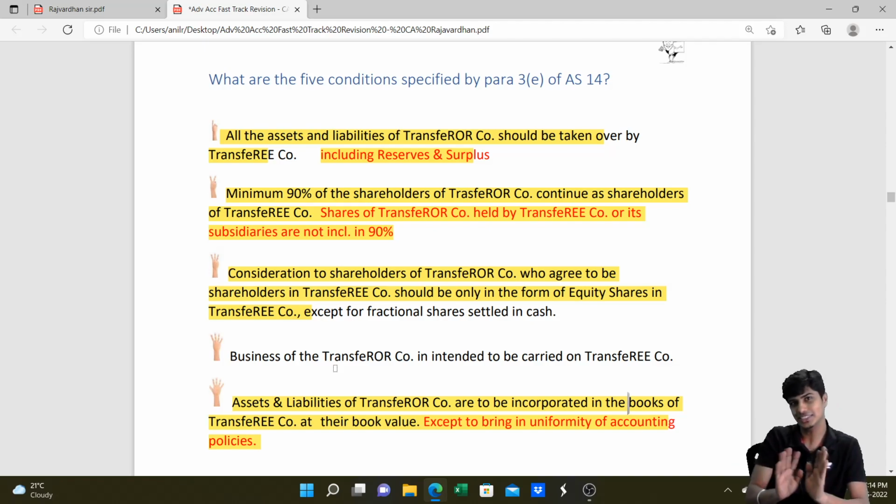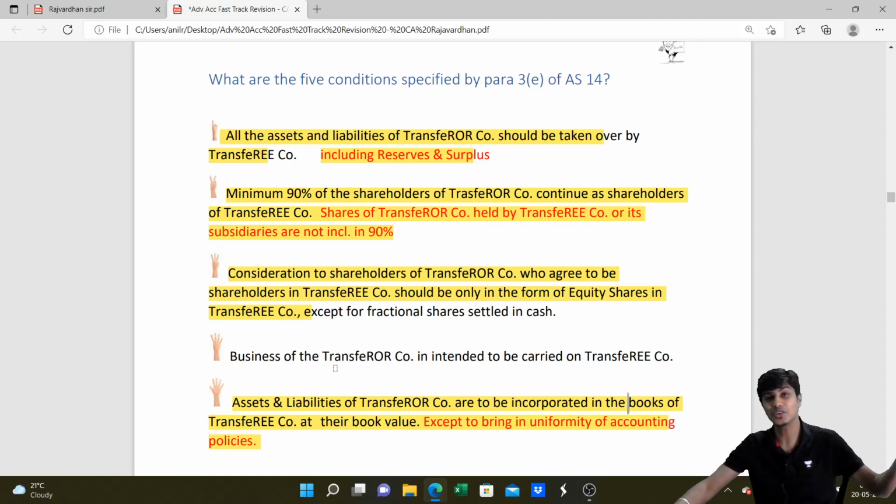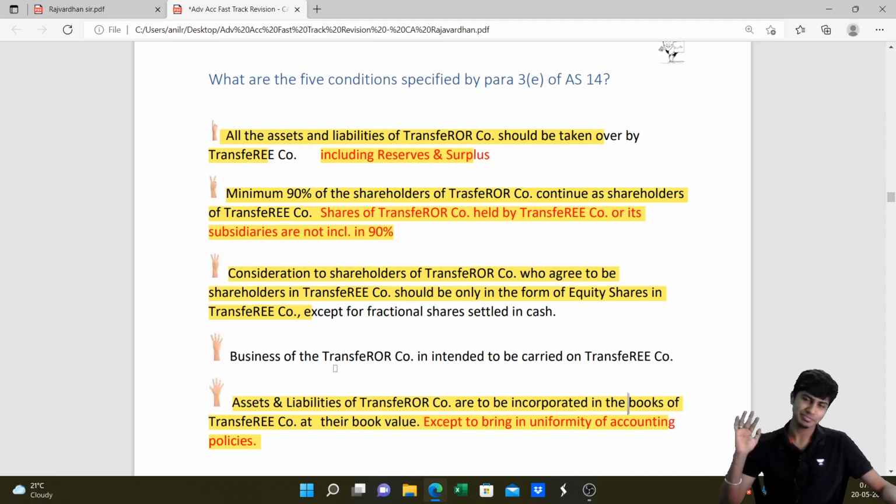No, no. What is already divided into small parts, you can't divide further. It will become very small tukdas, guys. Don't do that. It will become so small that you can't pick it up. So shares cannot be further divided. You can't give fractional shares. So what do we do? We give them cash. The fractional shares will be settled in cash. Other than that, we give them shares. Do you get this? Except for the fractional shares which are settled in cash.